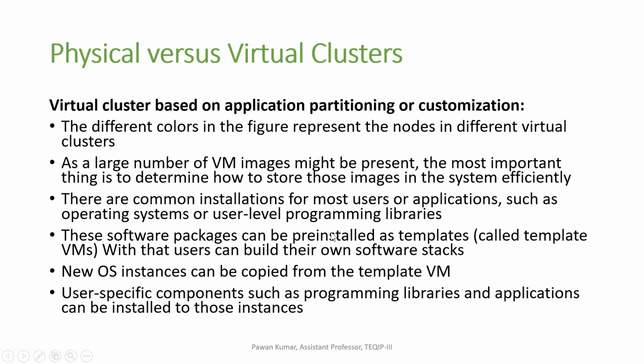A new OS instance can be copied from the template VM. User specific components such as programming libraries and applications can be installed on those instances. That means if we have created a template, then various copies of the template can be created, and all of them provide the facility of pre-installed libraries, software, and operating system.